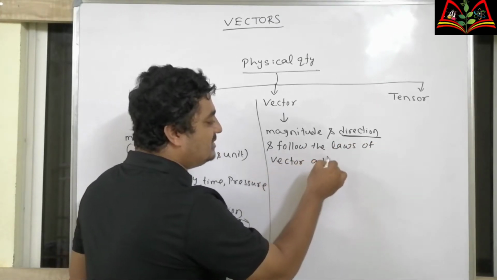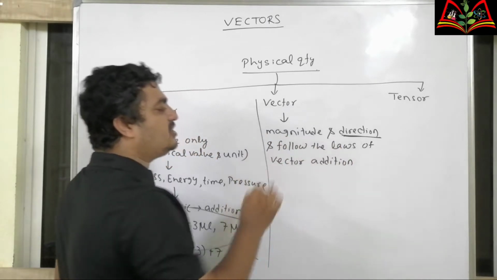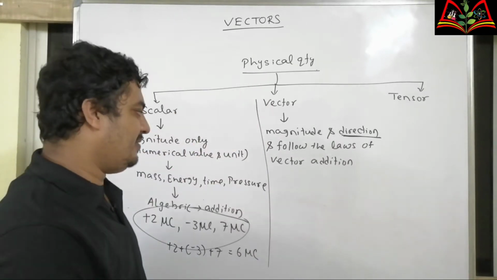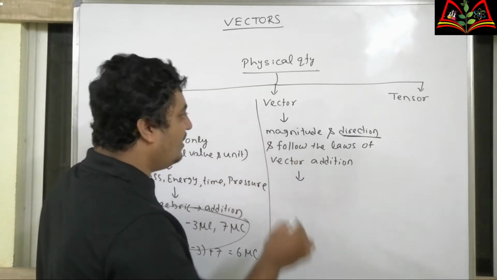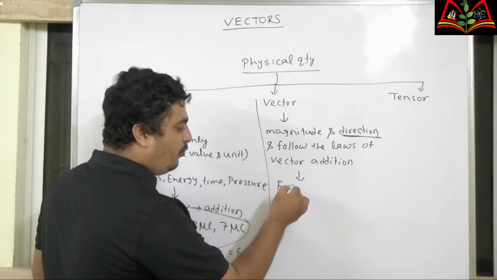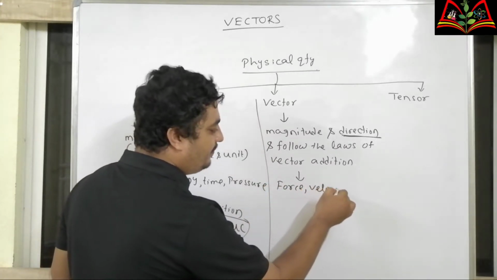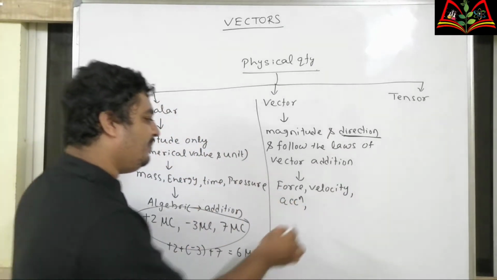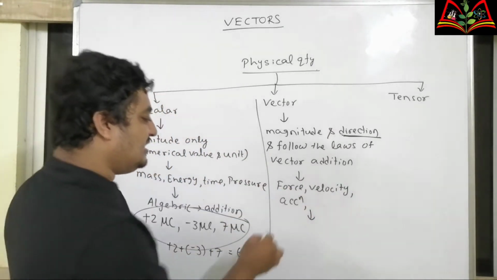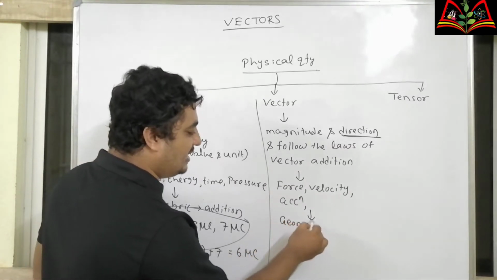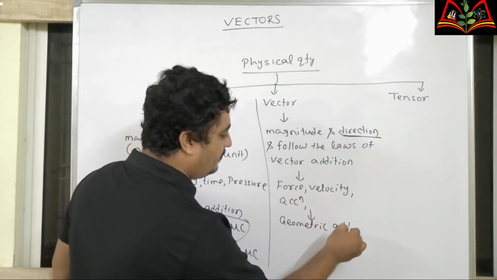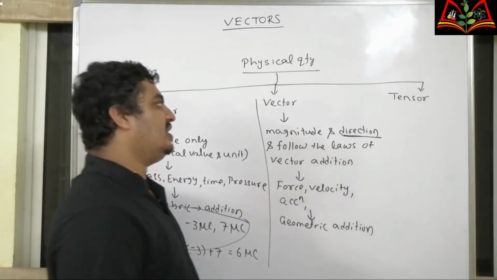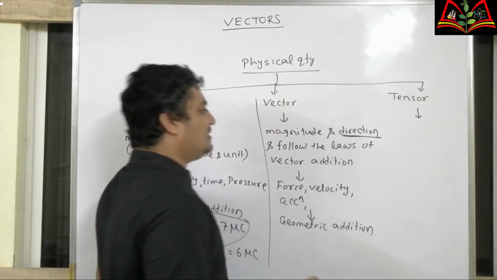If a quantity has direction but it doesn't follow the laws of vector addition, then it cannot be a vector. For example, the vector quantities are force, velocity, acceleration, momentum, etc. They follow vector addition, that is called geometric addition.